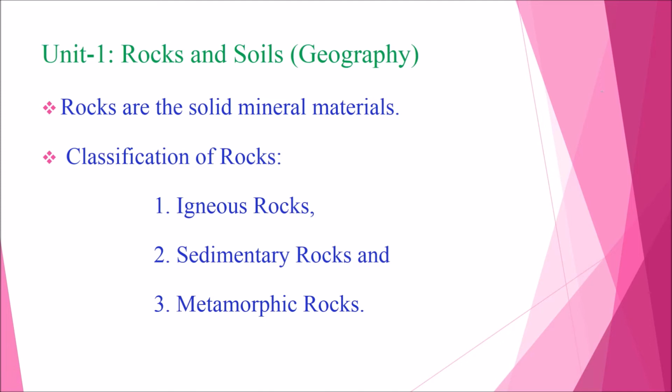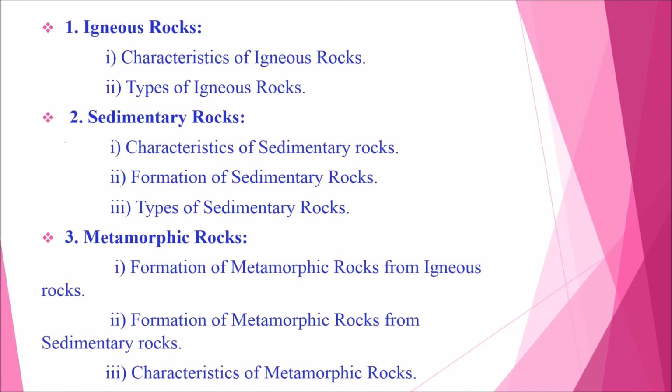Classification of rocks. Under this, we have igneous rocks, sedimentary rocks, and metamorphic rocks. The first one is igneous rocks. Under this, we have characteristics of igneous rocks, types of igneous rocks. The second one is sedimentary rocks.